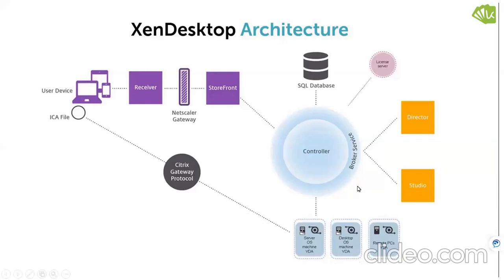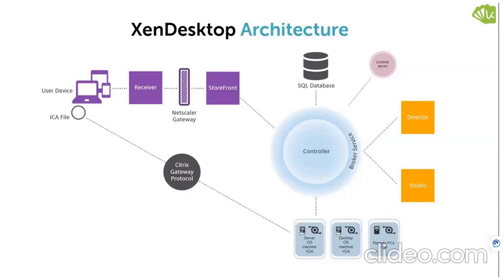The controller checks all the information from the SQL database, from the Active Directory, from the license server, each and everything. This is the backbone of the entire Citrix desktop features. It encrypts the information and sends it to the Active Directory. They check the information and send it back to the StoreFront. Then the user is able to log in. Got it? Yes, got it, thanks.